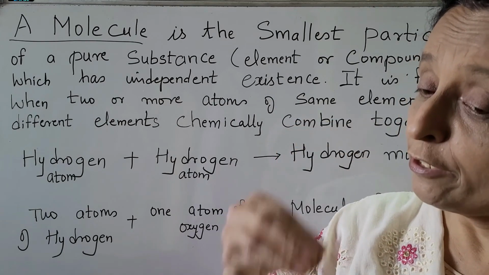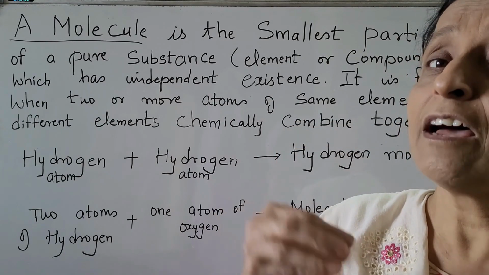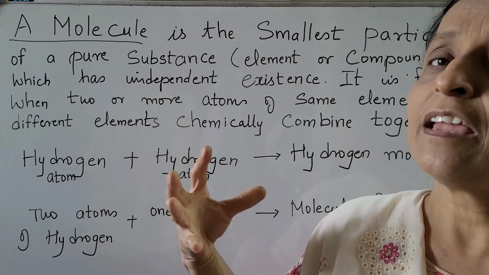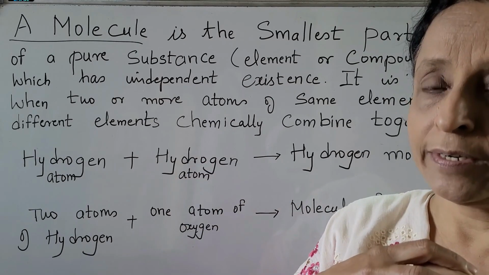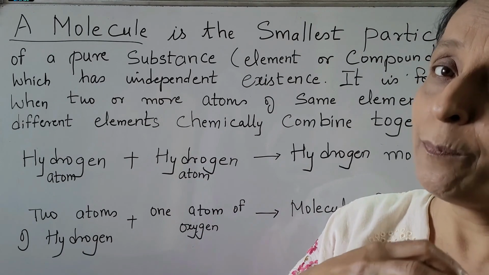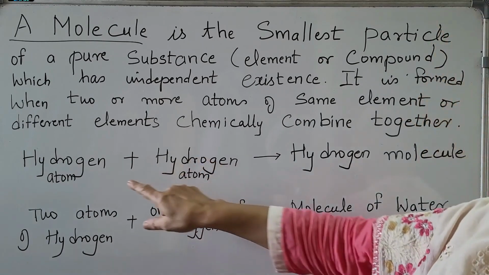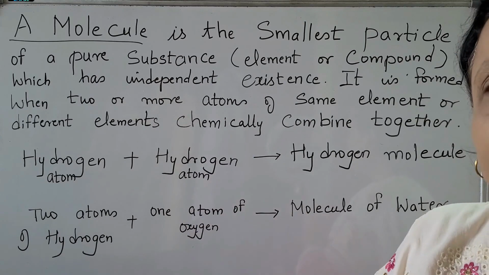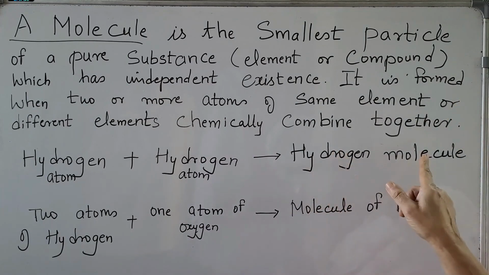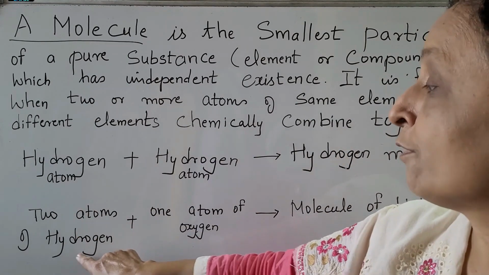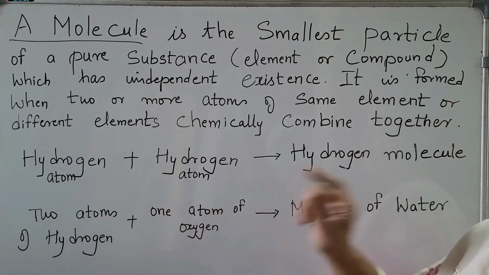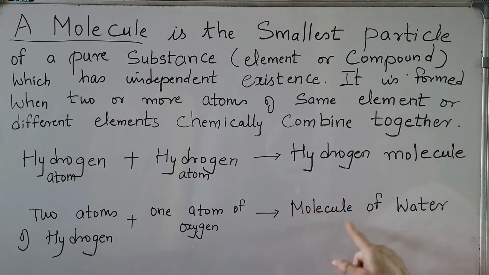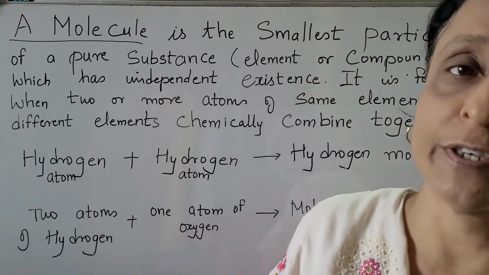Right now you have to understand that they are not just together, they are chemically bonded. Then only you can say it's a molecule. Hydrogen atoms will combine to form a hydrogen molecule. Two atoms of hydrogen and one atom of oxygen will combine to form a molecule of water.